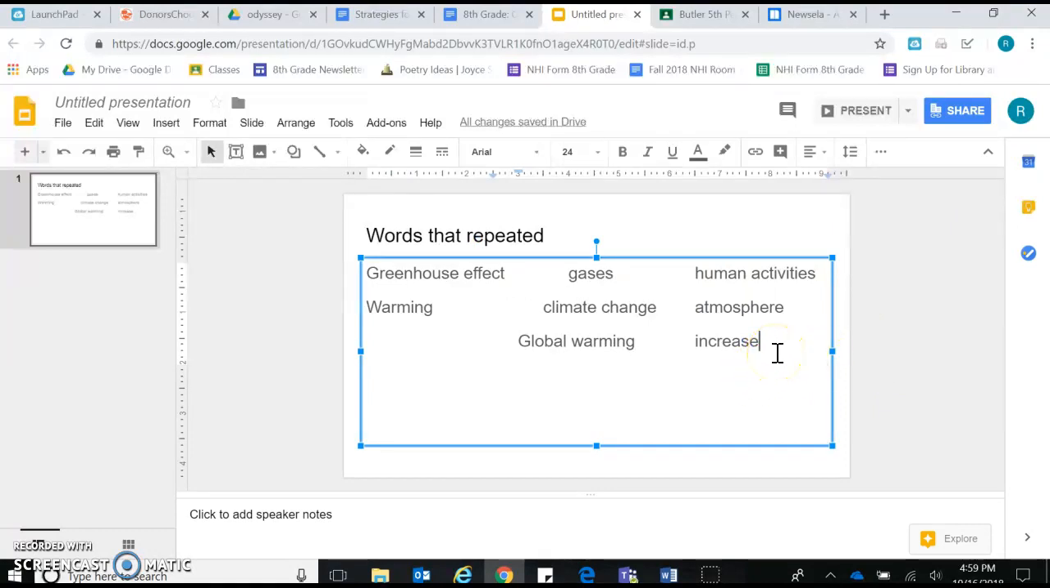So now my task is to put together a really cool sentence based on those words. How can I put all of those words together to show what the central idea is all about? Well, for one thing, I think I'm going to start with the word that seemed to be what it's most about. I kind of think that either global warming or climate change is what it's mostly about, but it could be greenhouse effect. But I think I'm going to start with global warming.